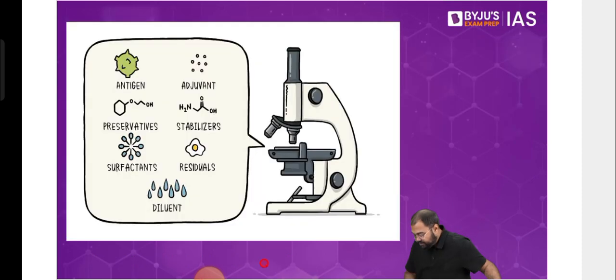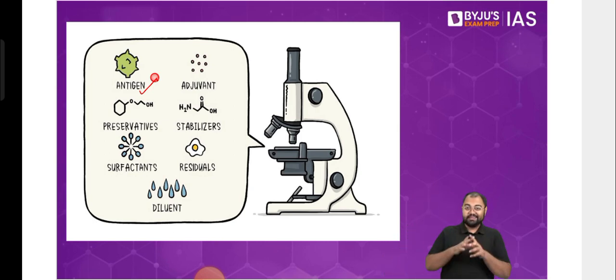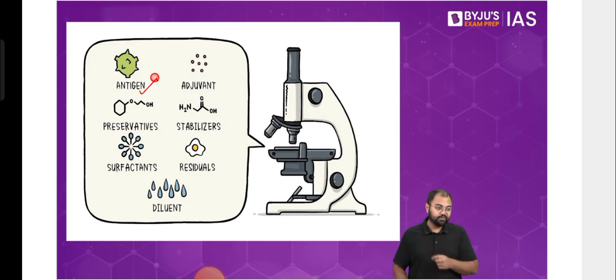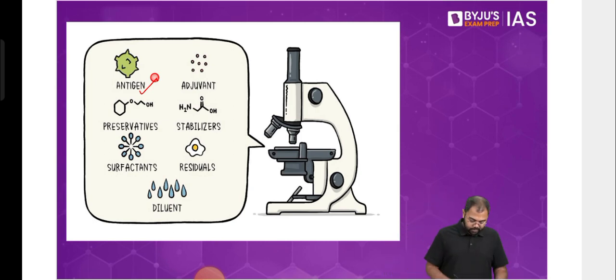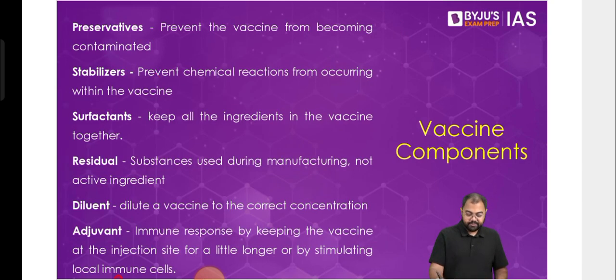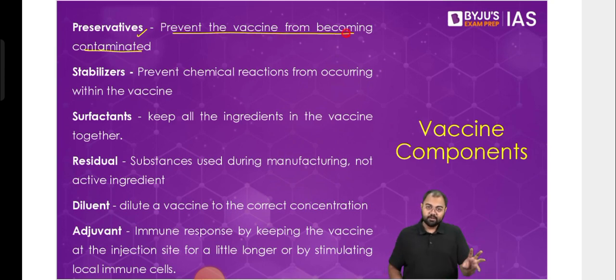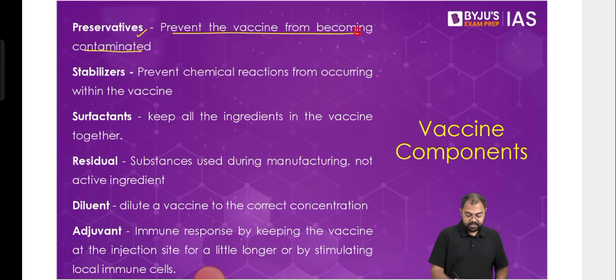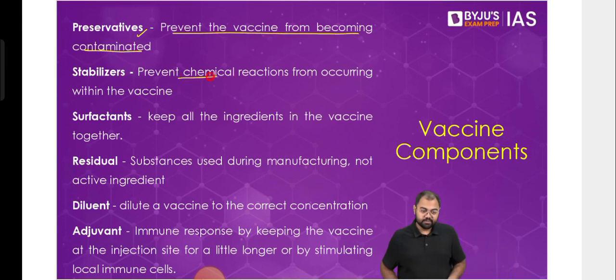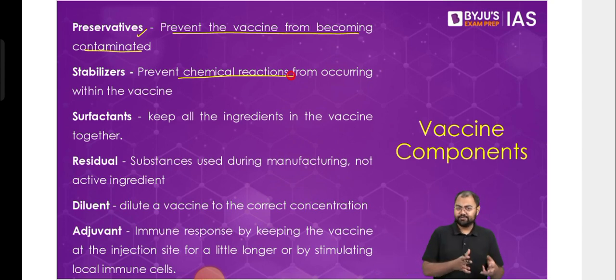Now, for the vaccine, apart from the basic parts that the vaccine has, there are other things also. For example, we know that there is the antigen. Of course, it has the antigen, but apart from the antigen, there are other parts in the mix of the vaccine so that it can have the effectiveness it needs. For example, we have preservatives. Preservatives ensure that the vaccine does not become contaminated, so certain chemicals will be used. Then there are stabilizers. Stabilizers prevent chemical reactions from occurring in the vaccine, because chemical reactions would mean it will lose its properties. So that's why it has to prevent it.